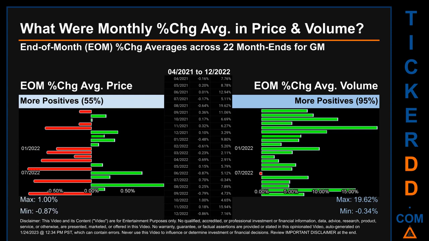Price saw an end-of-month max of 1.00% in average percentage change along with a minimum of -0.87%. For volume, the maximum and the minimum monthly percentage change were respectively 19.62% and -0.34%.